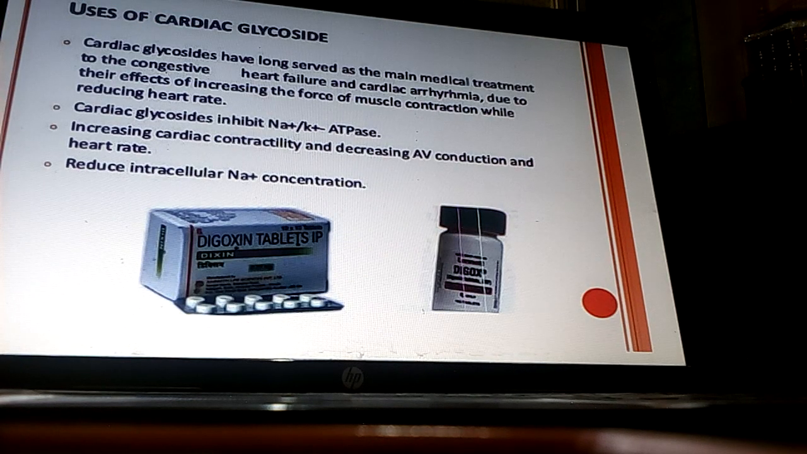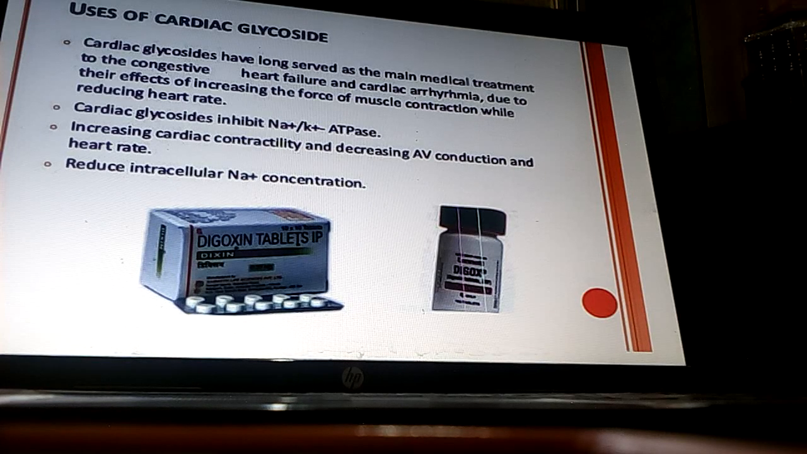Cardiac glycosides have long served as the main medical treatment for congestive heart failure and cardiac arrhythmia due to their effect of increasing the force of muscle contraction while reducing the heart rate. So here is how the cardiac glycosides function: they increase the force of muscle contraction and reduce the heart rate, and thus increase the activity of the heart.